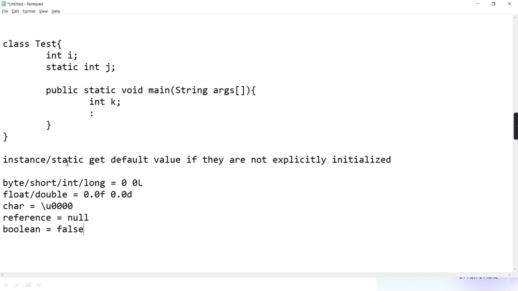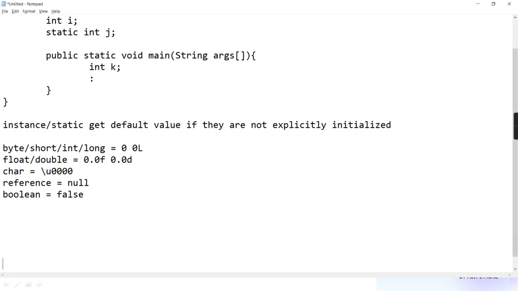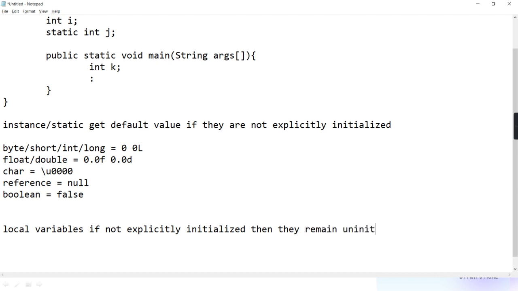And if it is a local variable and it is not initialized explicitly, it will remain uninitialized. Local variables, if not explicitly initialized, then they remain uninitialized.